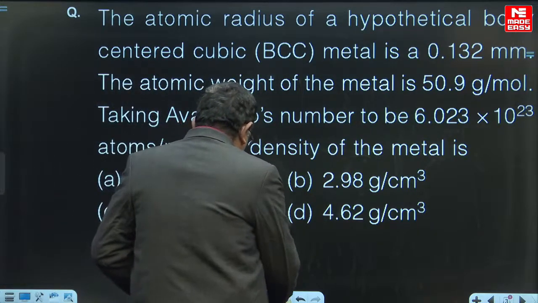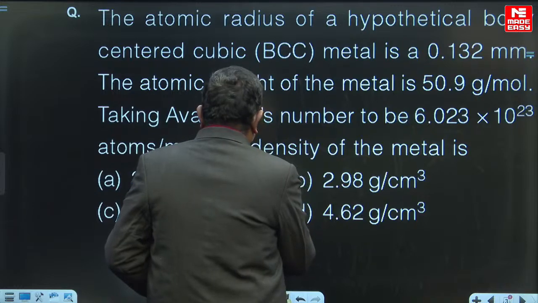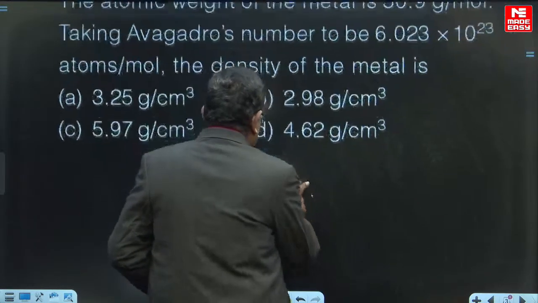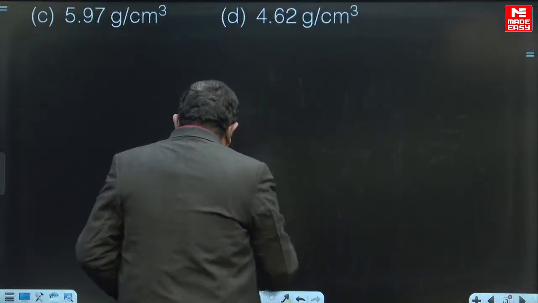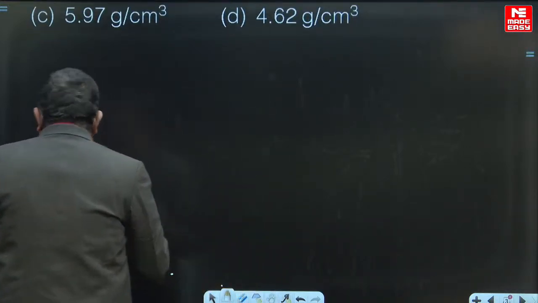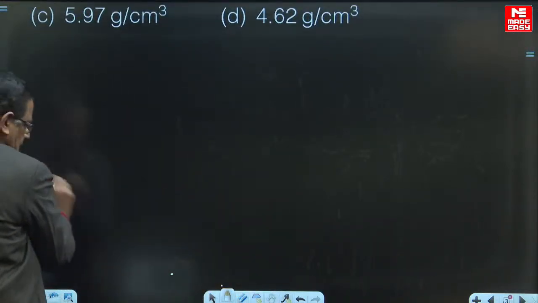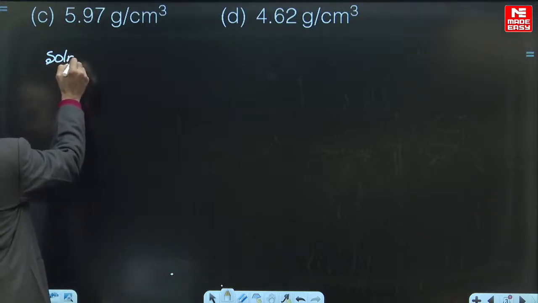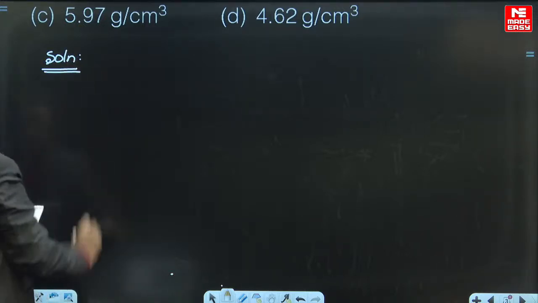Let's slide the screen and note the data. I am writing the solution for the benefit of every one of you.